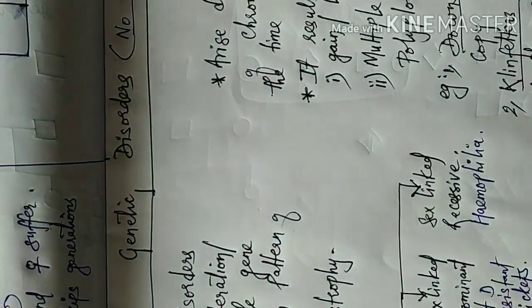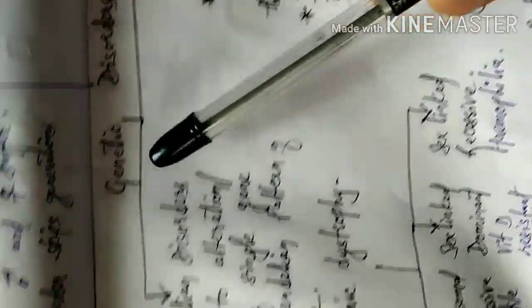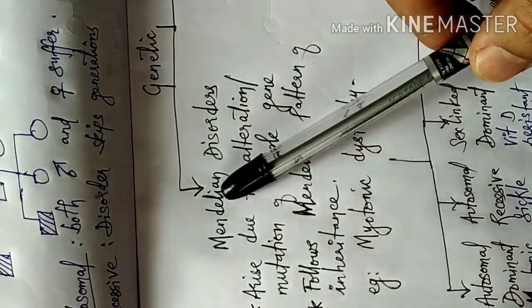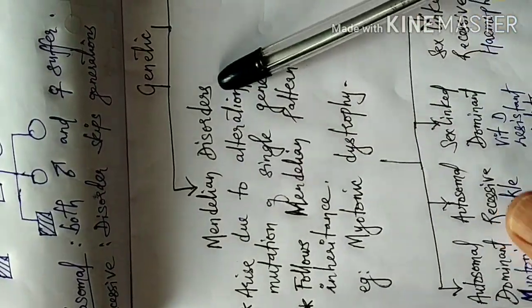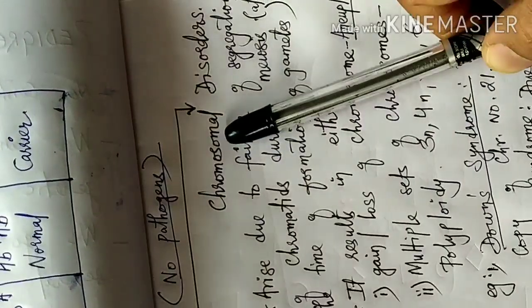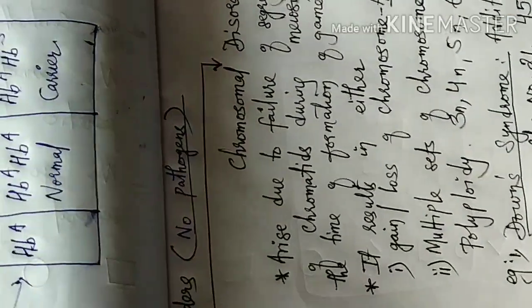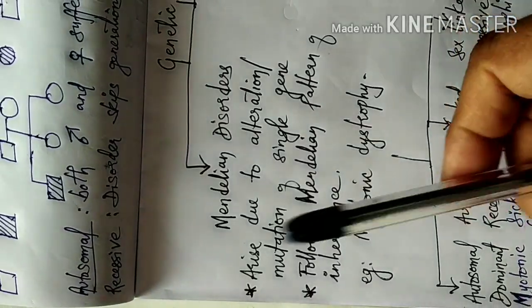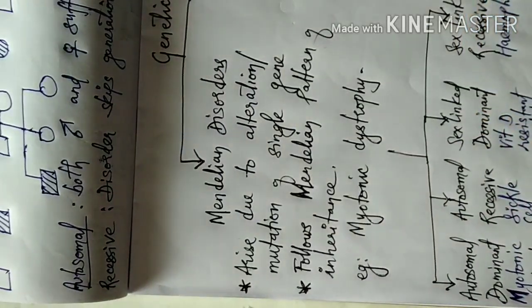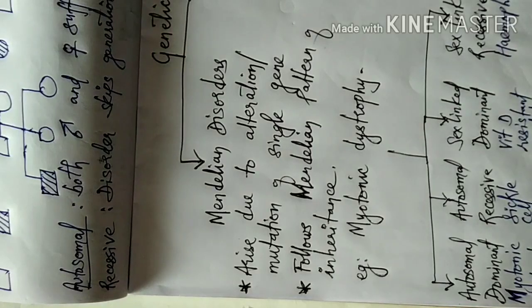Basically, we can divide genetic disorders into two types. The first one is known as Mendelian disorders, and the second one is known as chromosomal disorders. Mendelian disorders, the first type, arise due to alteration or mutation of a single gene.